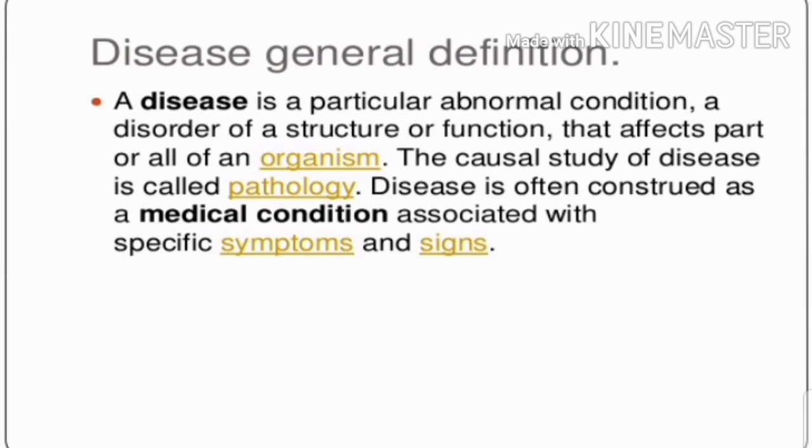The causal study of disease is called pathology. The disease is often construed as a medical condition associated with specific symptoms and signs. Disease can occur due to many reasons. Some diseases may occur due to microbes, while some may be caused due to unhealthy lifestyle, deficiency of nutrition, etc.